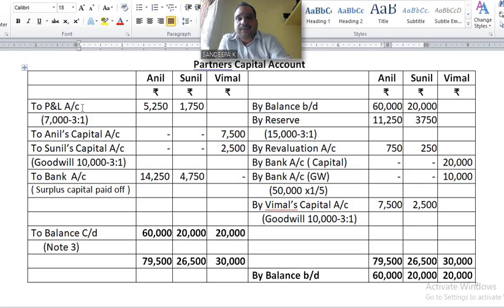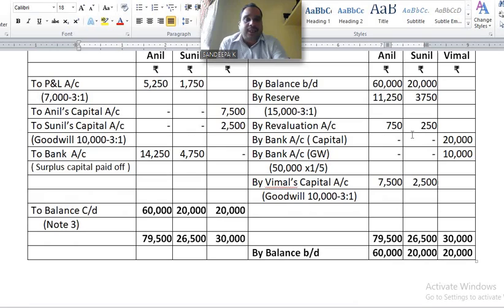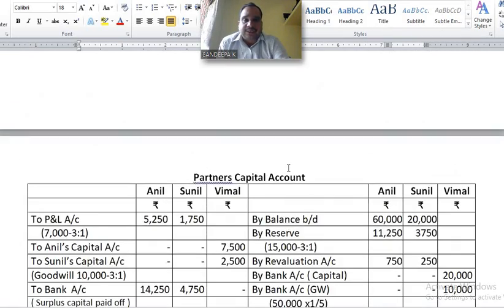Okay, on the asset side, we can see profit and loss account balance, loss. This has to be recorded on the debit side of partners' capital account, to profit and loss account, 7,000 in the ratio of 3:1. 7,000 into 3 by 4, 5,250. 7,000 into 1 by 4, 1,750. Understand? Next, write down revaluation profit, by revaluation account. Anil column 750, Sunil column 250. Completed.